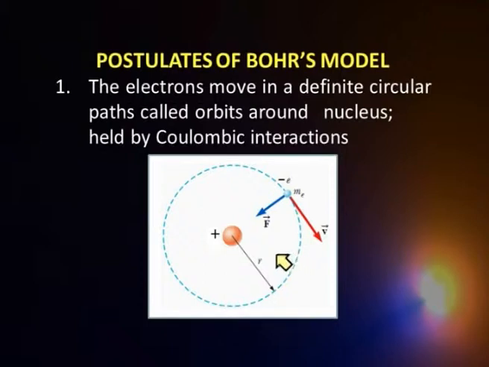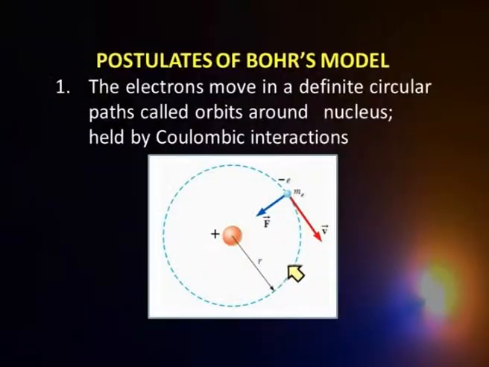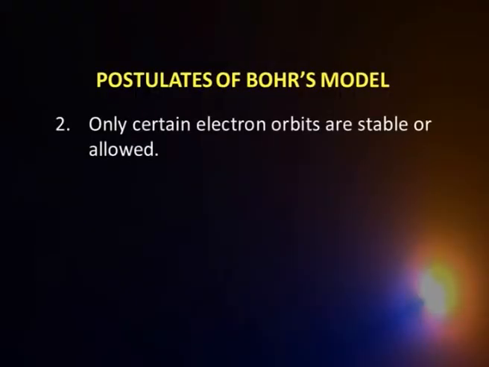So, you have a nucleus and the electron is moving around the nucleus in a circular path. Contrast this with what Rutherford said. Rutherford said it is moving and then it just moves. But in this case, what we are talking about is almost similar to what Rutherford said, that it is moving in a circular path, but the distinction is that it cannot have any path, it can take up only certain paths. That means only certain electron orbits are stable or allowed.